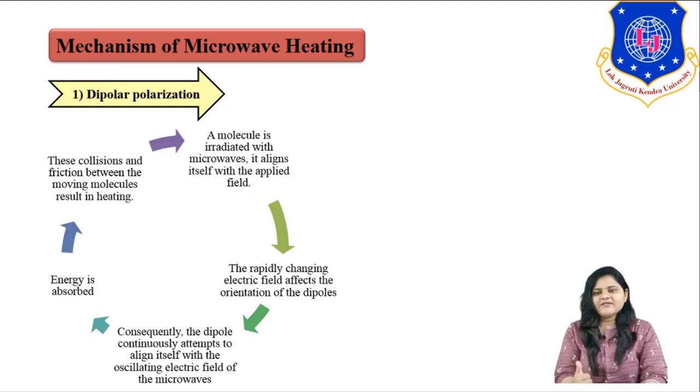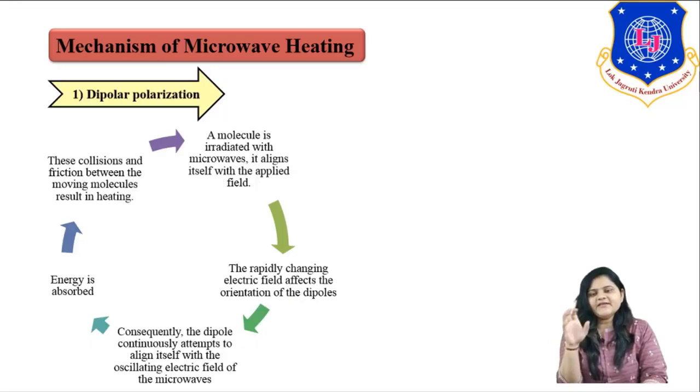So what is actually happening? When a molecule is irradiated with microwave, it aligns itself with the applied field, right? But because of the rapid change in the electric field, reorientation of dipoles takes place, and this leads to the dipole continuously attempting to align itself towards the changing electric field.